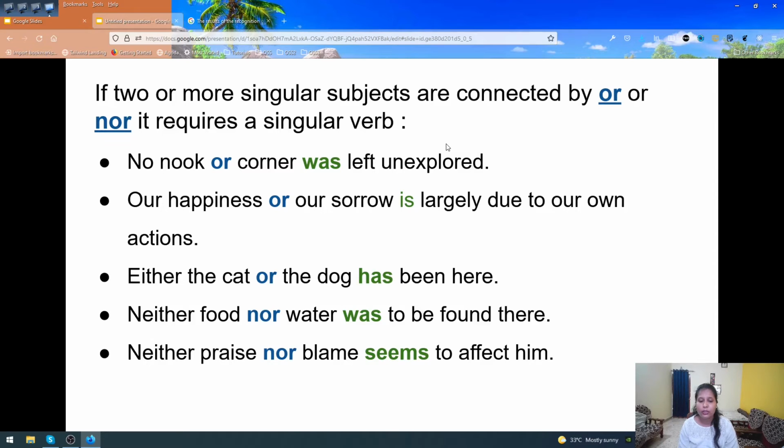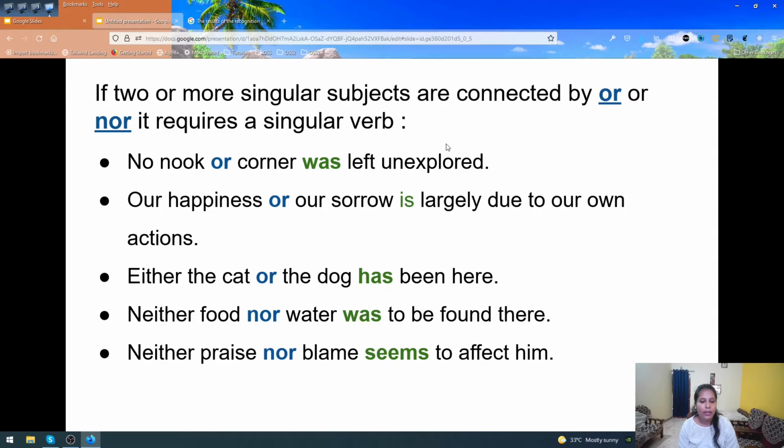Either the cat or the dog. Here we are talking about two animals and both of them are nouns, singular nouns, isn't it? And they are connected with the word or, and so here our verb is singular, that is has. Our verb is singular. Either the cat or the dog has been here.